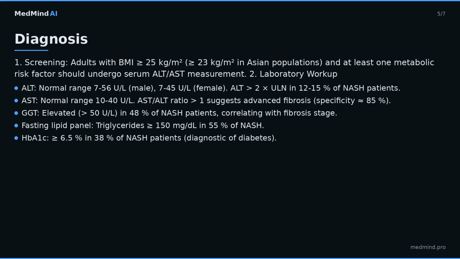ALT greater than 2 times ULN in 10 to 15% of NASH patients. AST, normal range 10-40 U/L, AST/ALT ratio greater than 1 suggests advanced fibrosis, specificity approximately 85%. GGT, elevated, greater than 50 U/L, in 48% of NASH patients, correlating with fibrosis stage. Fasting lipid panel, triglycerides greater than or equal to 150 mg per deciliter in 55% of NASH.